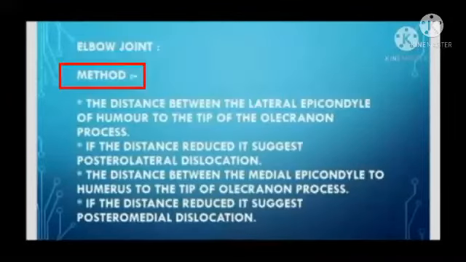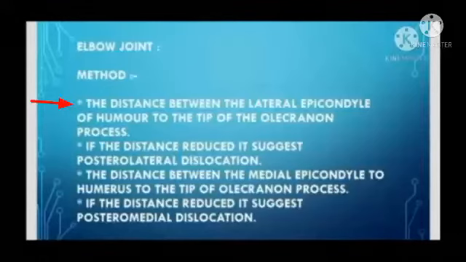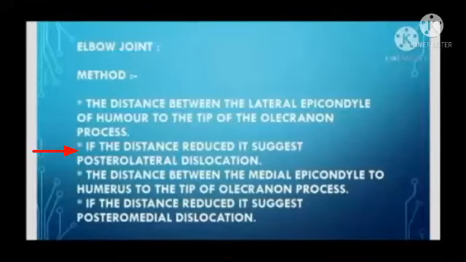Elbow joint method: the distance between the lateral epicondyle of the humerus to the tip of the olecranon process. If the distance is reduced, it suggests posterolateral dislocation. The distance between the medial epicondyle of the humerus to the tip of the olecranon process. If the distance is reduced, it suggests posteromedial dislocation.